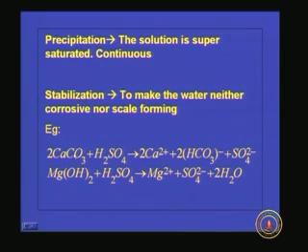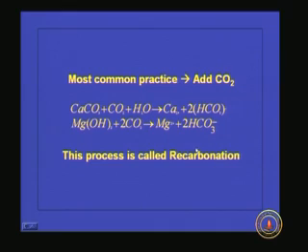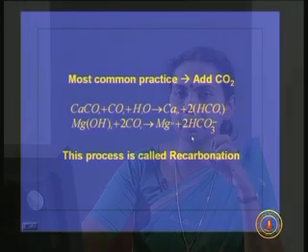To the calcium carbonate present, we add some acid, say H2SO4, and then you will get calcium bicarbonate plus sulphate. Or for magnesium hydroxide, if you add sulfuric acid, magnesium sulphate and water will be formed. But if you add mineral acid, it is very difficult to control the pH, because if one extra drop is there, the pH will reduce drastically.